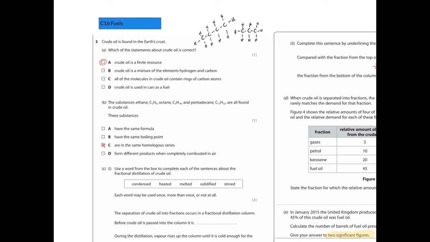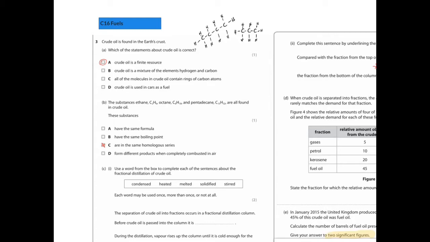And octane, C8H18, so you'd have 8 carbons on the backbone and 18 hydrogens peppered around it, and pentadecane would be C15H32, are all found in crude oil. These substances have the same formula. Well, you can see they have a different formula, so that's not true. Have the same boiling point? No. The longer the carbon strand, basically, the more energy required to boil that substance.